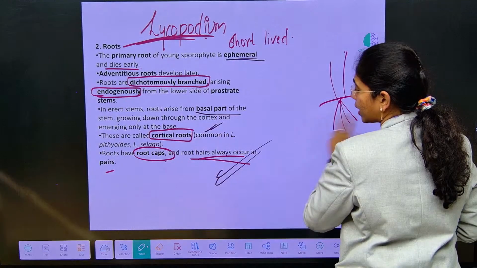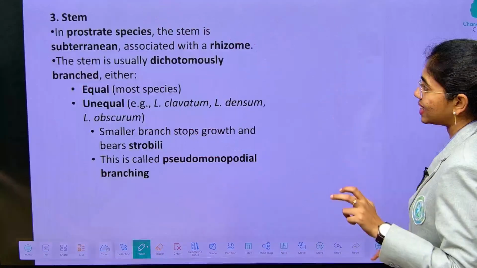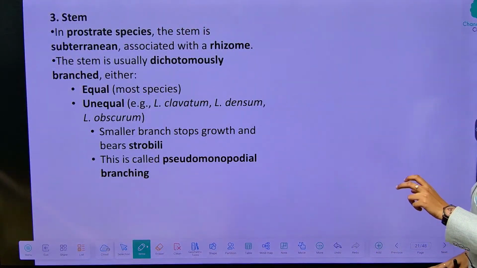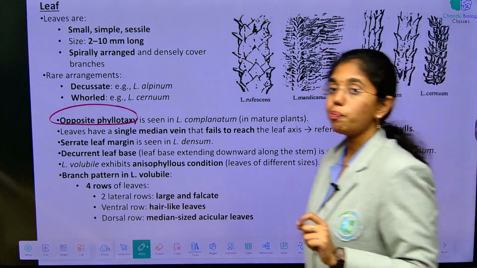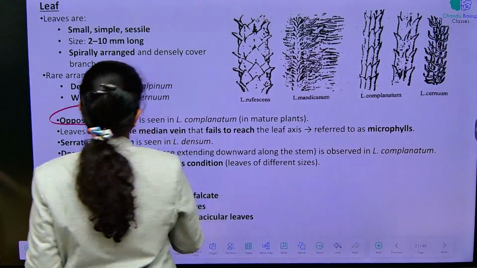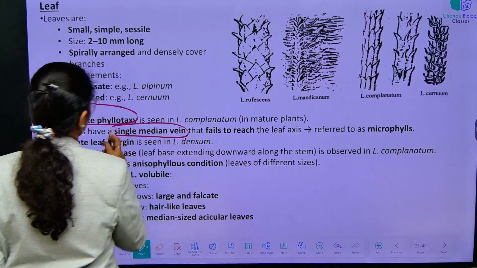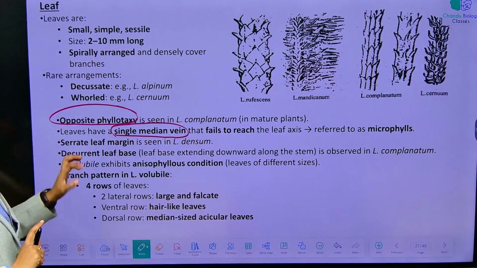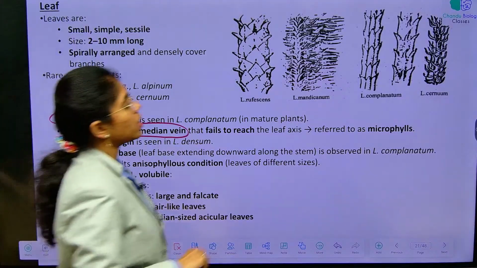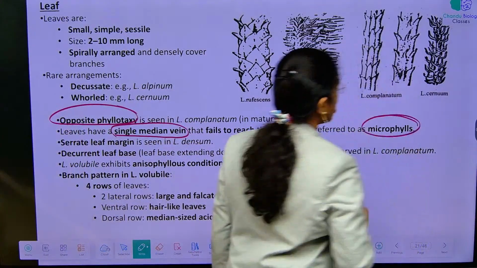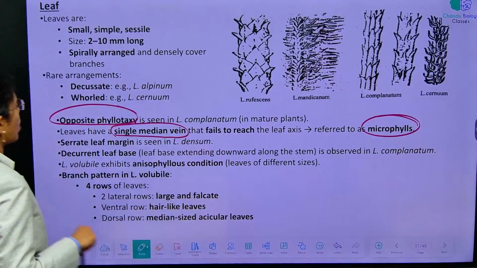These four are the characteristic features, followed by stem and then leaf. Leaf will possess opposite phyllotaxy. Leaves will have a single median vein. This will not reach the tip, and this is addressed as what? Microphylls, because it will possess only microsporangia.